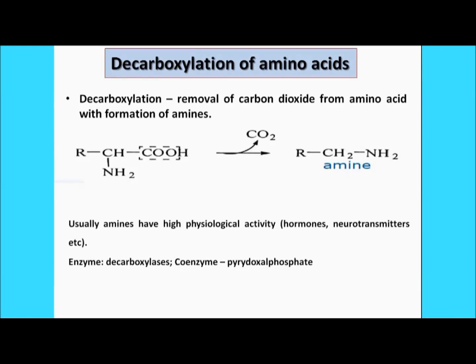Now you should know that this amine, whatever it has formed, has different physiological activity in the human body, including different enzymes which are found in the form of amines, as well as different neurotransmitters. The enzyme which is responsible for the process of decarboxylation is nothing but the decarboxylase enzyme, and there is always a coenzyme involved in this process. It is known as pyridoxal phosphate.